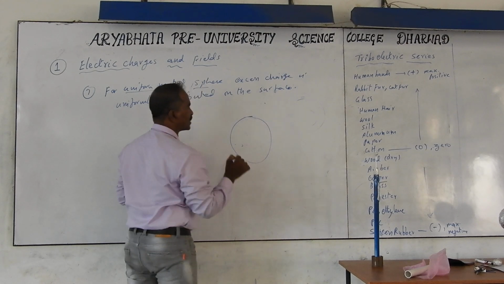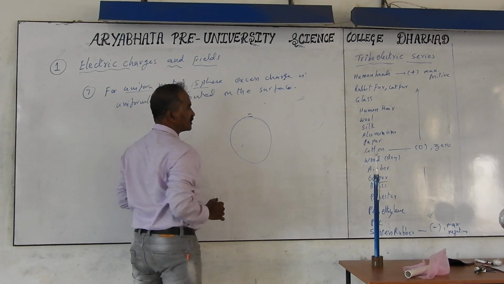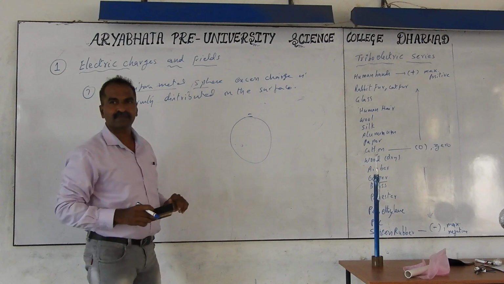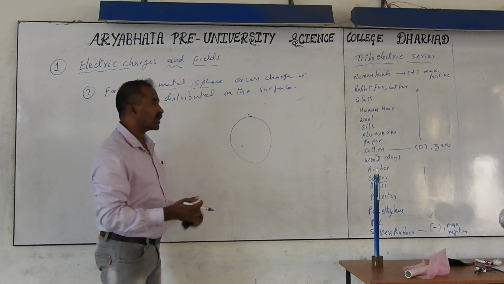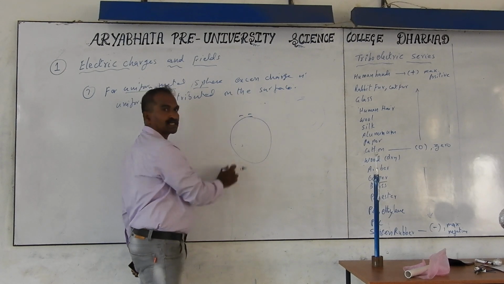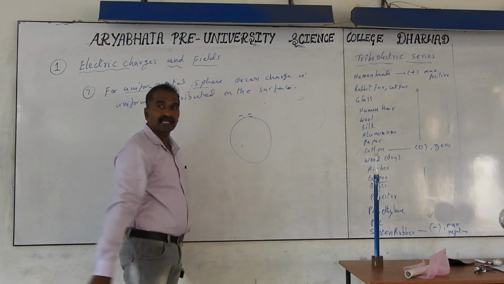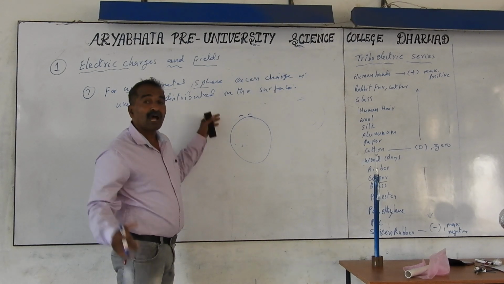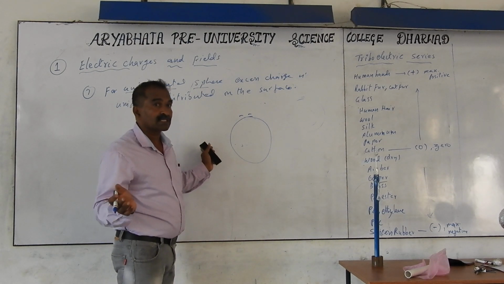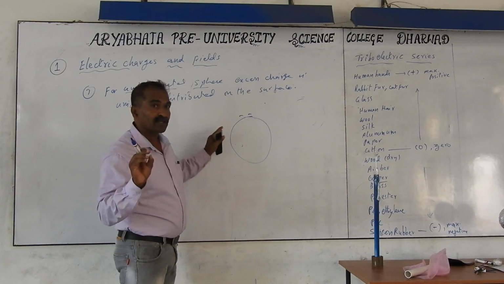If you are adding charges, I add one electron extra to the surface. If you add one electron extra here, it stays there. And if I add one more electron here, they will repel. They cannot go inside because electrons are already there inside. Repulsion will be there. They try to go to the maximum separation. Unless you keep a large number of electrons, they jump out on the surface. That's not taking place here. We are taking a few electrons.